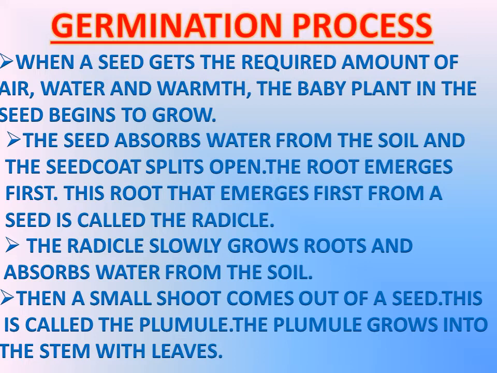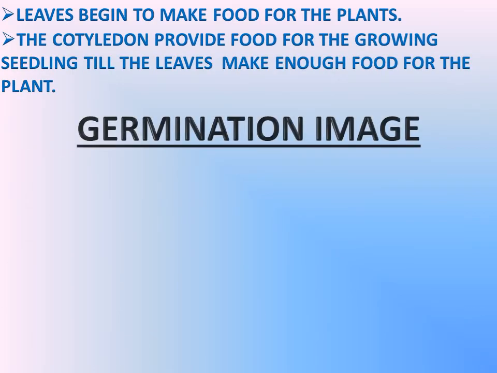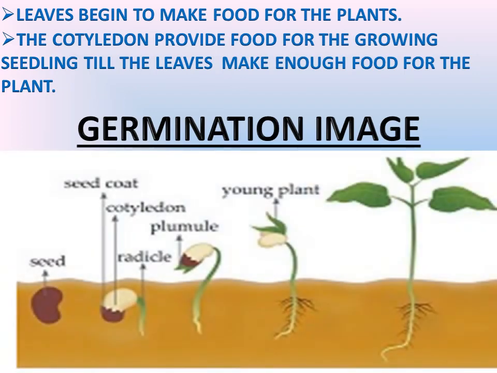The radicle slowly grows into the root and absorbs water from the soil. Then a small shoot comes out of the seed. A shoot is nothing but the stem. This is called the plumule. The plumule grows into the stem with leaves. Leaves begin to make food for the plant. The cotyledon provides food for the growing seedling till the leaves make enough food for the plant.